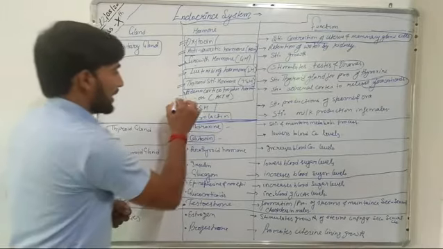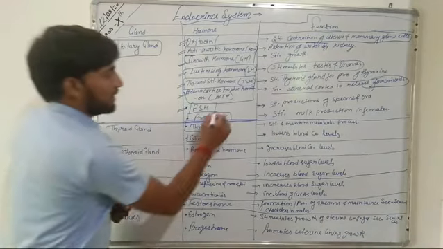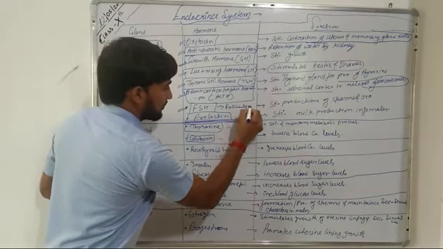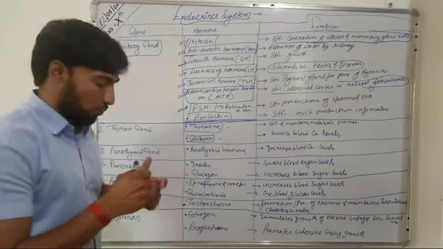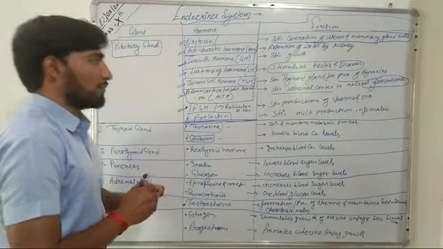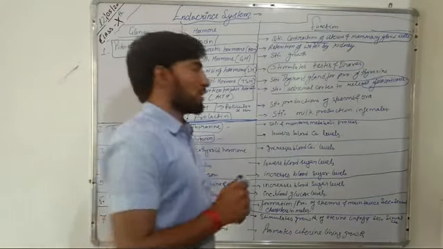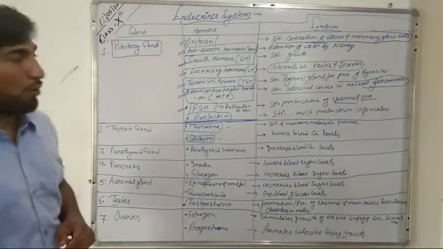Now the next hormone that is released by pituitary is FSH. This FSH is also known as follicle stimulating hormone. Follicle stimulating hormone, in case of males and females, is responsible for stimulating the production of the sperm cell and the ova from testis and ovaries.